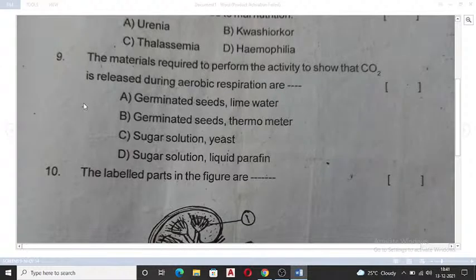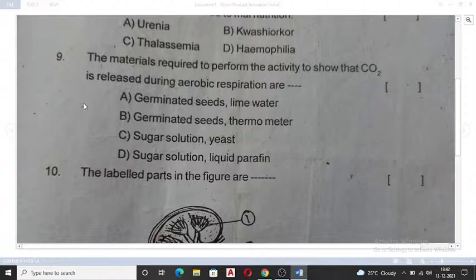Now let's move on to the next one over here. If you can see, the material required to perform the activity to show that carbon dioxide is released during aerobic respiration. Now, it is not photosynthesis. Be careful again, I am saying, while reading the question. Germinating seeds you need and lime water you need. Germinating seeds and thermometer, no.